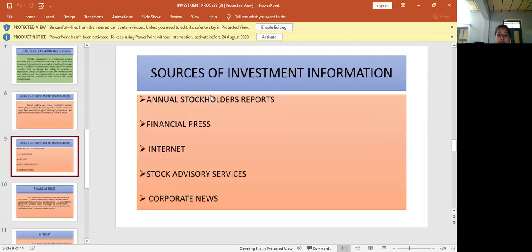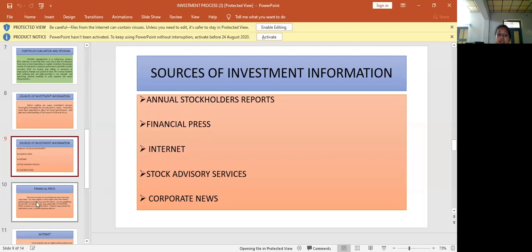Those are, first one, annual stockholders reports. And the second one is financial press. Third one, internet. Through internet you can know the particular share value or particular share performance in the stock market, whether it is in bull market or bear. And the next information source is stock advisory services. And the fourth one is corporate news.